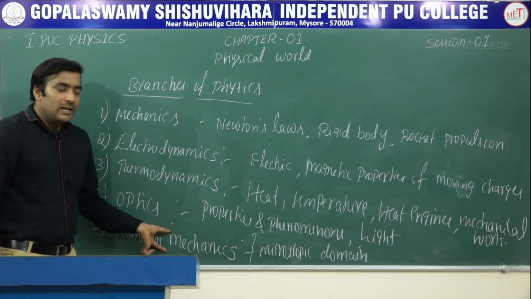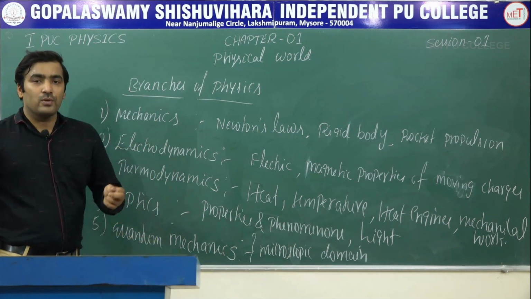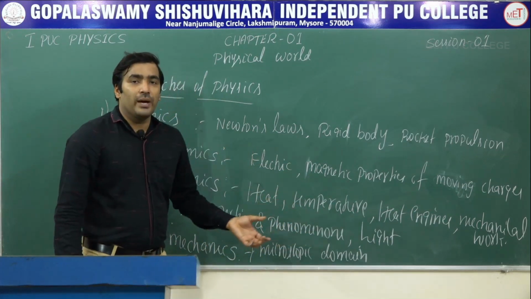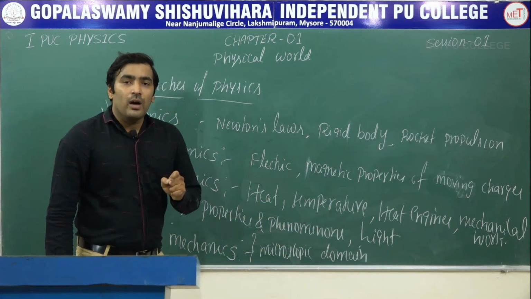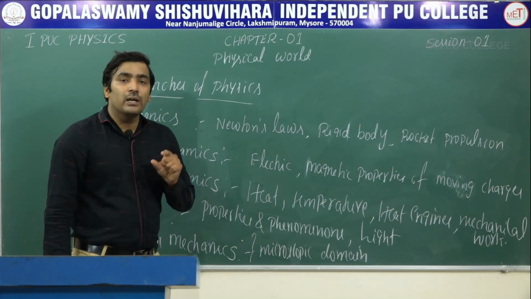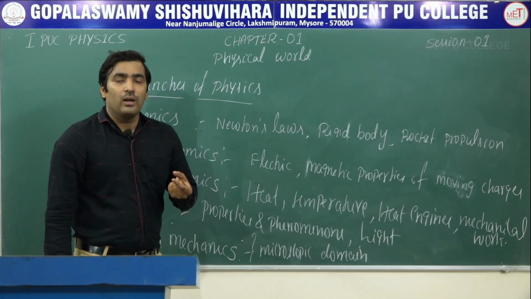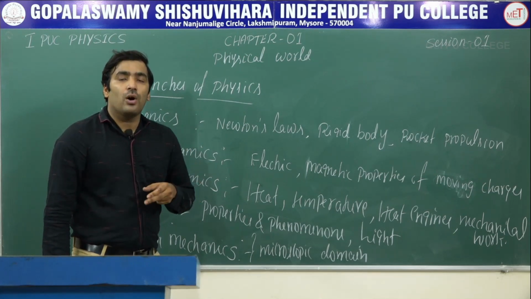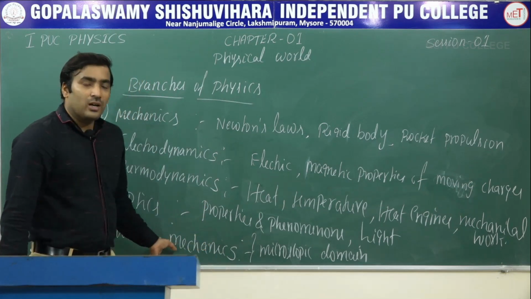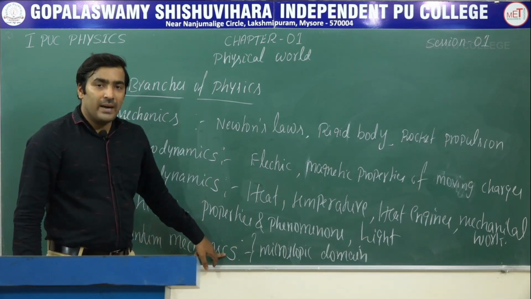This is completely a microscopic world. Quantum mechanics is completely studied in the microscopic domain, that is the atom which we cannot see. The properties and phenomena associated at a microscopic level, like atoms, interaction of atoms, or even nucleus, radioactivity. Those are the topics covered under quantum mechanics.